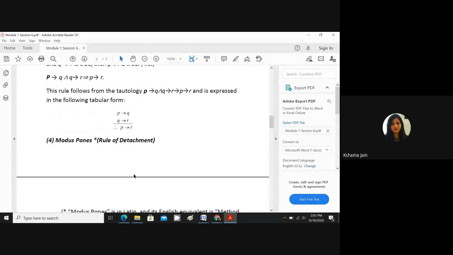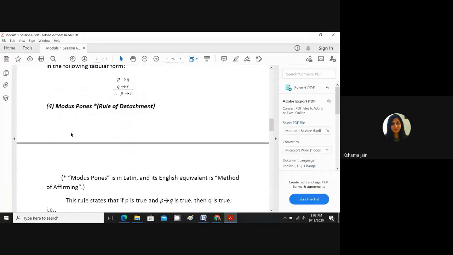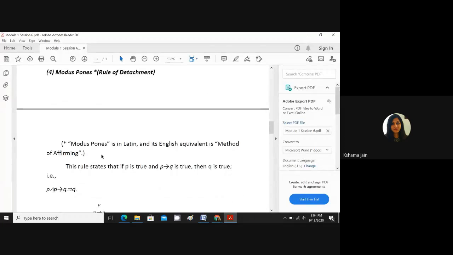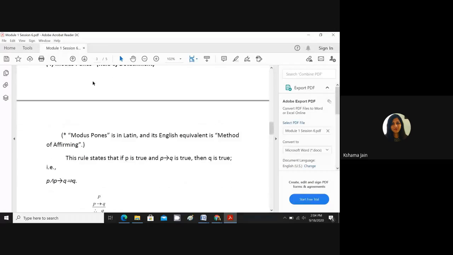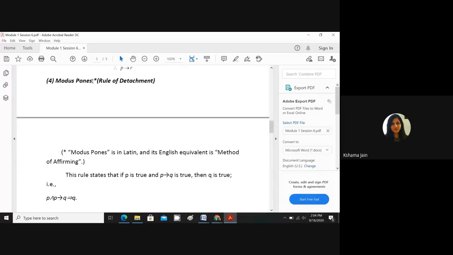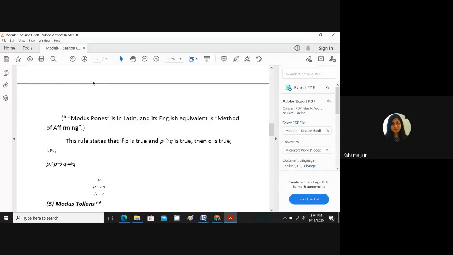No, ma'am. Next comes modus ponens, very important. This is a Latin word and it means method of affirming. Okay, modus ponens, very important. This modus ponens and next is modus tollens. These rules we are going to use most. Others also we will use, but the most we are going to use are modus ponens and modus tollens.